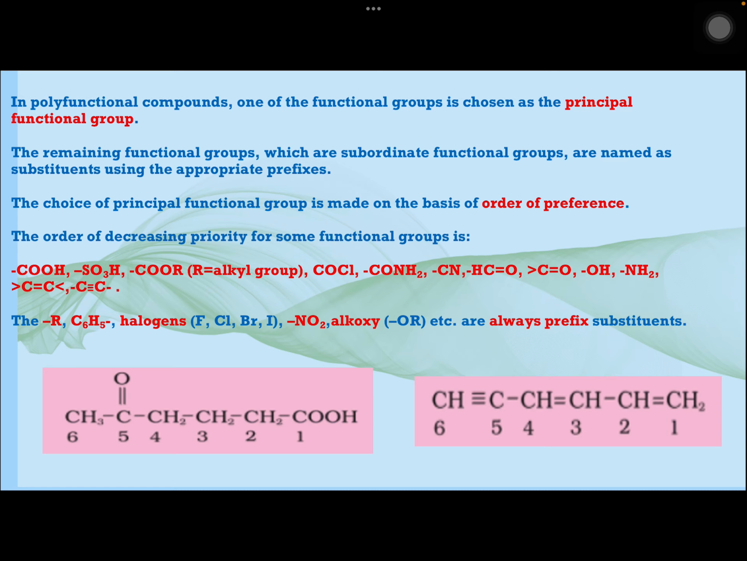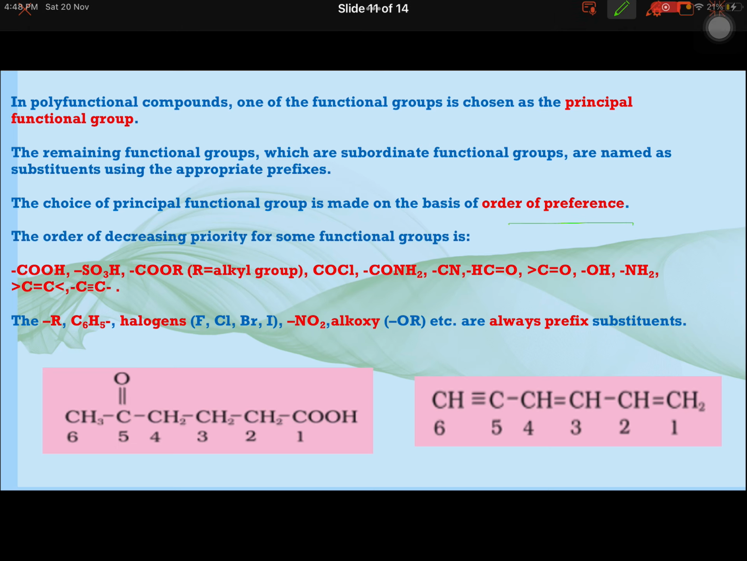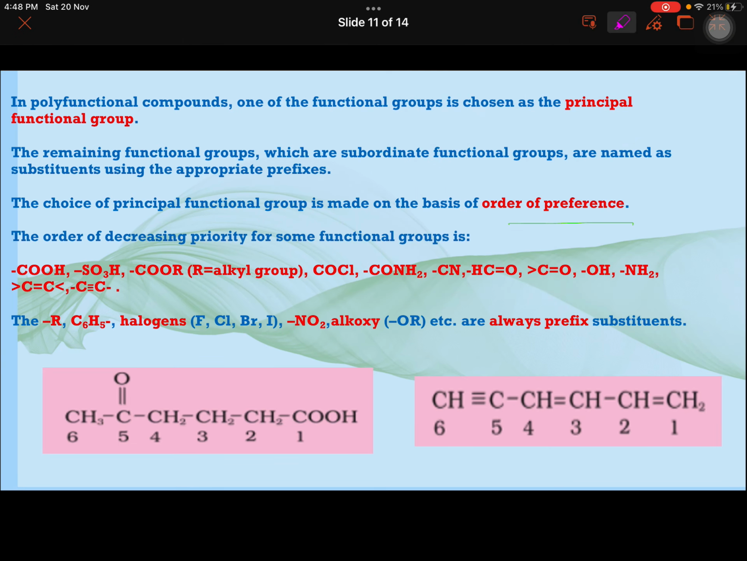Now something very interesting. If you have a polyfunctional compound, poly means many functional groups, maybe more than one. That starts with the category of polyfunctional. Then only one functional group can be the principal functional group. How do we decide which is the main functional group, which is the principal functional group? There is order of preference for that. And that you have to remember this order. This is in the decreasing order of priority like this.